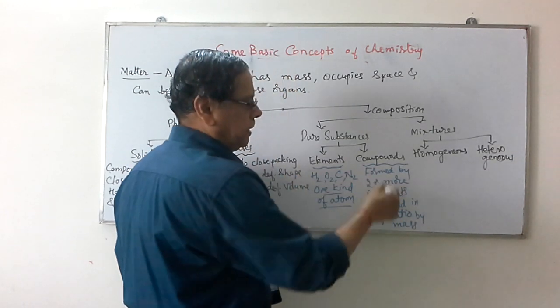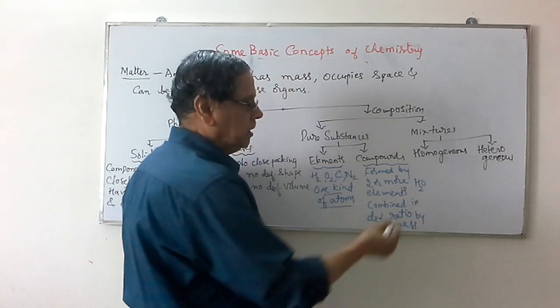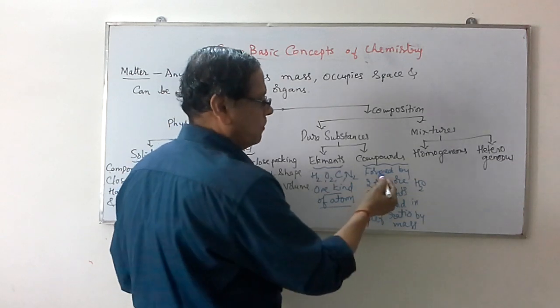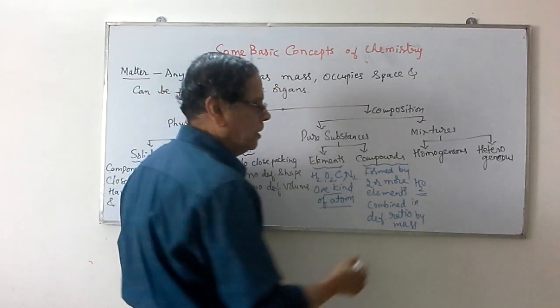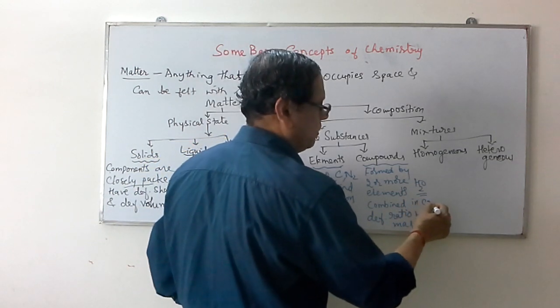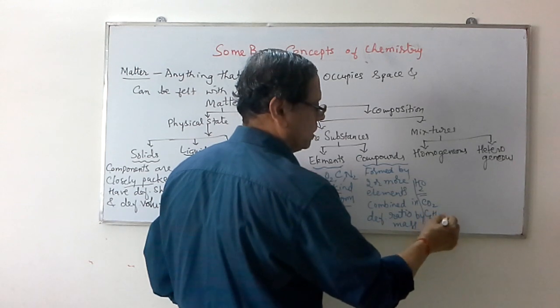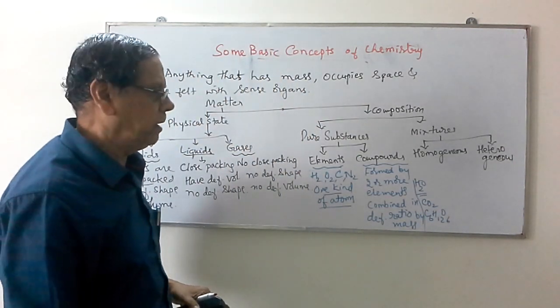For example, water consists of two elements, hydrogen and oxygen, formed in a definite ratio by mass. Similarly, we have carbon dioxide. Similarly, we have glucose, C6H12O6, in which three elements, hydrogen, carbon and oxygen, are combined.